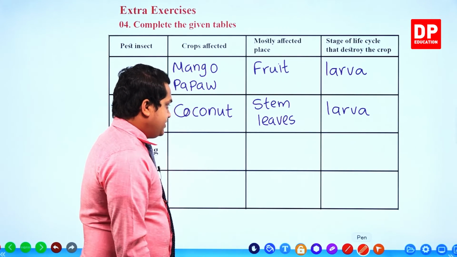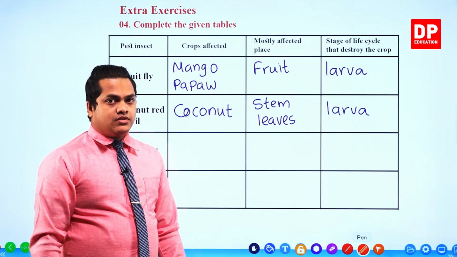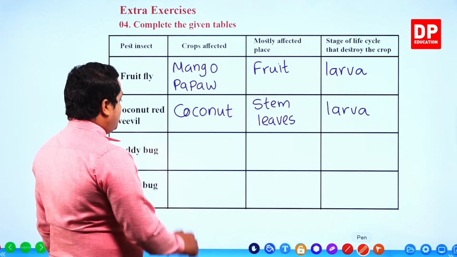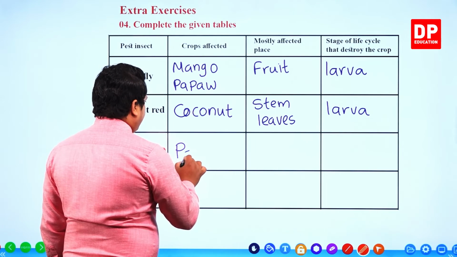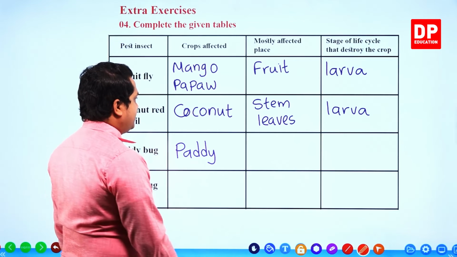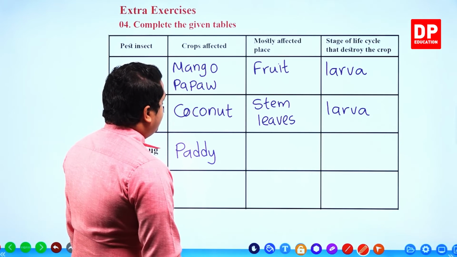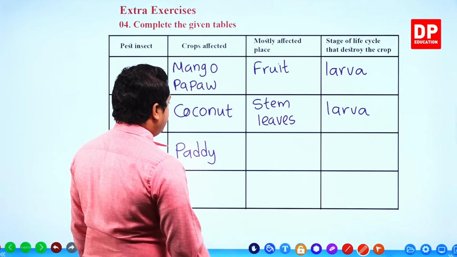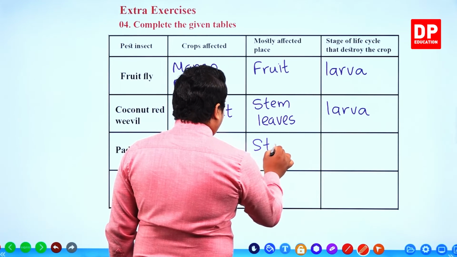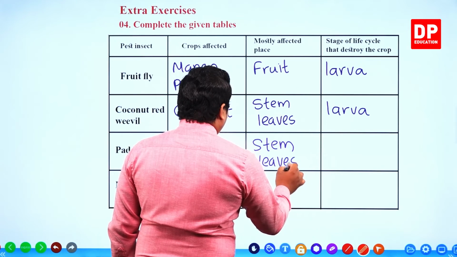Then the next organism, paddy bug. So you know that the paddy bug is going to harm the paddy plant, right? Paddy plant. Okay. Then mostly affected place is stem and leaves, right?